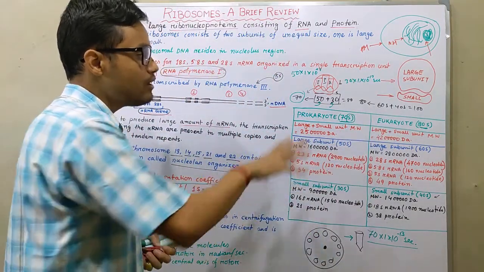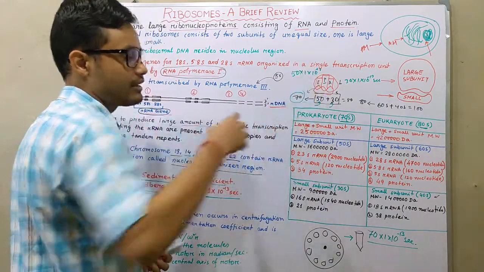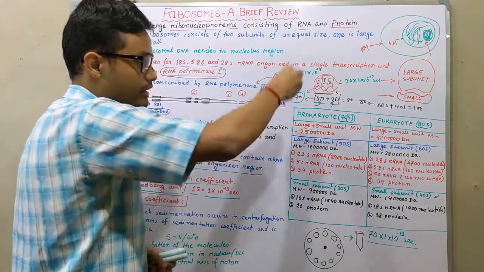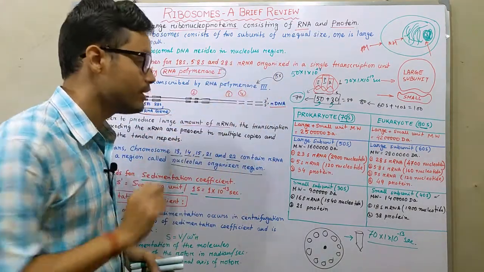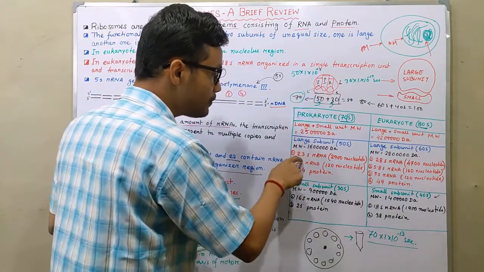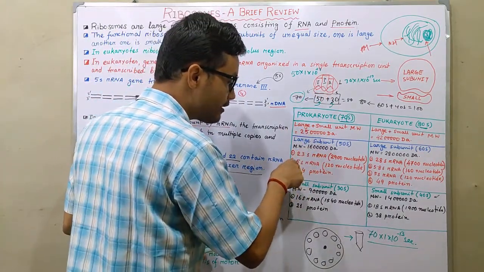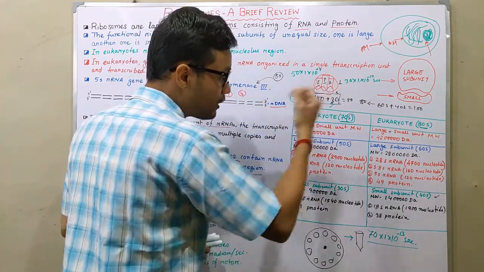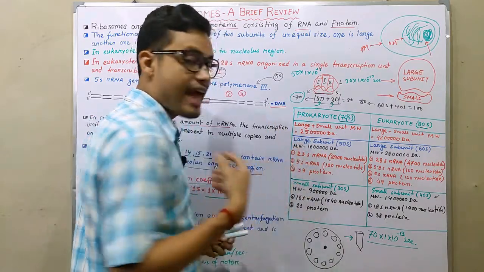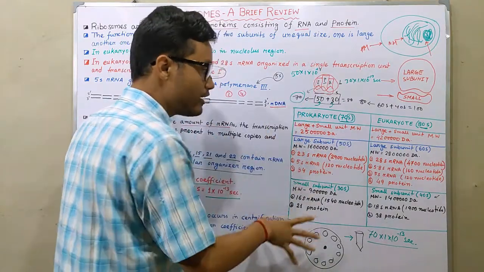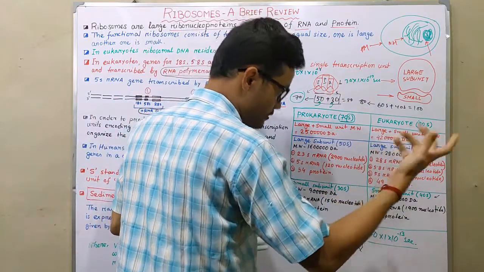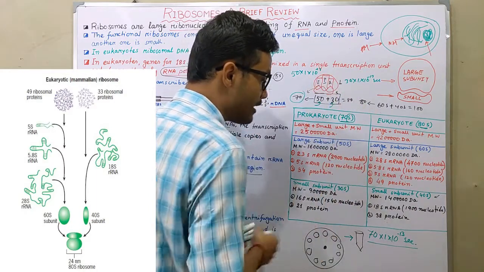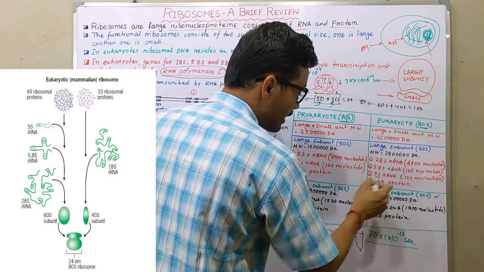If we take a closer look at 50S and 30S along with 60S and 40S, we observe that those subunits are made up of further components. The 50S subunit is made up of 23S rRNA, 5S rRNA and 34 proteins, and its molecular weight is 16 lakh Dalton. In eukaryotes, the large subunit is 28 lakh Dalton, and it is made up of 28S rRNA, 5.8S rRNA, 5S rRNA and 49 proteins.